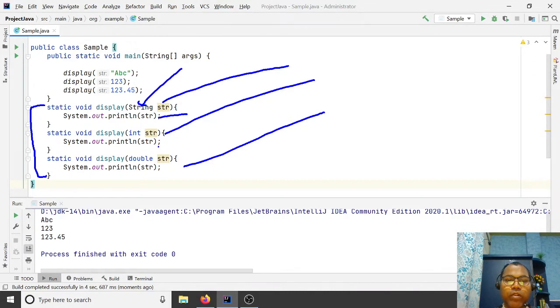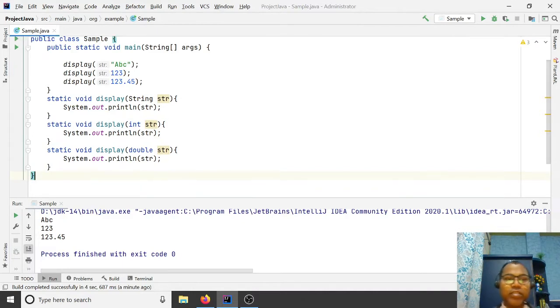We are just displaying; the business logic is the same, only the input types change. So we can use generic types here. Java generics help us define our methods, interfaces and classes not for a specific data type but for generic types. That is known as generics.